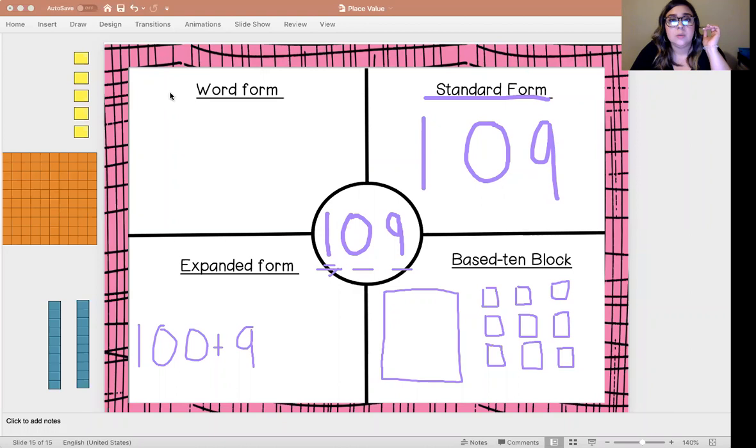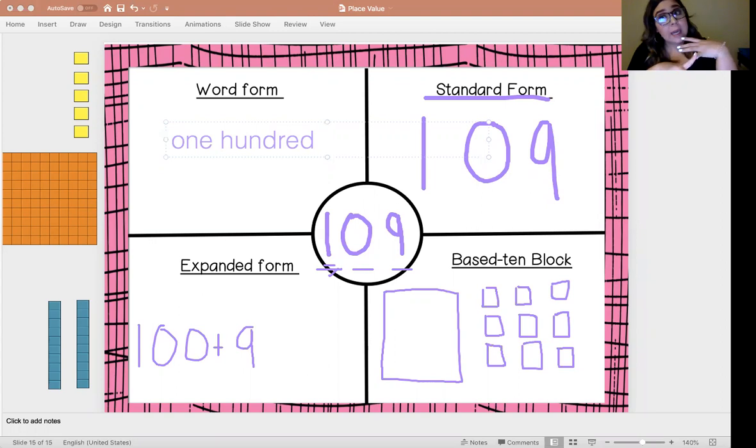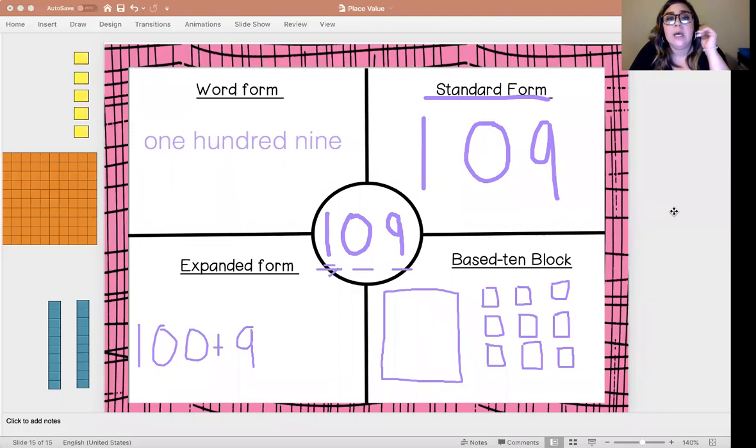Okay. Now I'm going to go ahead and spell out that word. 100. And remember, we don't say "and" because I have no tens. There's no tens in there, but I don't say "and," so I'm going to do 109. I'm going to scoot that over a little bit. 100. Ooh, did you hear me? I made a mistake. 109.